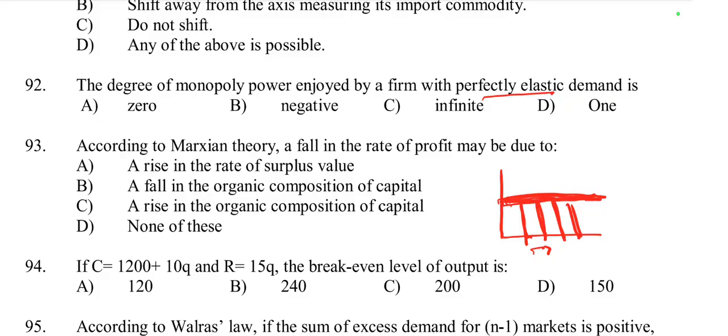In the case of perfectly elastic demand, the demand curve is horizontal, indicating that consumers will buy any quantity of goods at the given price, but none at a higher price. If the price slightly increases, they don't buy these goods. Therefore, with perfectly elastic demand, the firm has no monopoly power, as it cannot influence the price and must sell at the market price. Hence the degree of monopoly power is 0. So option A is right.